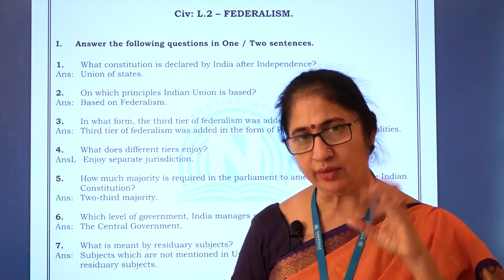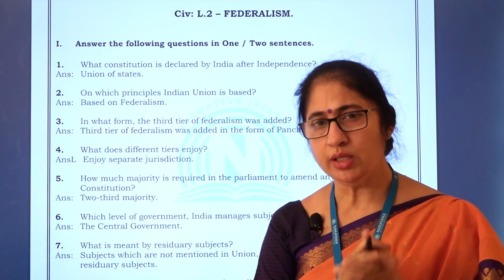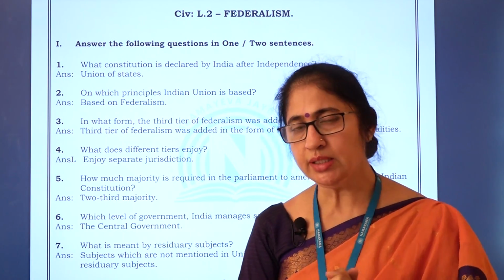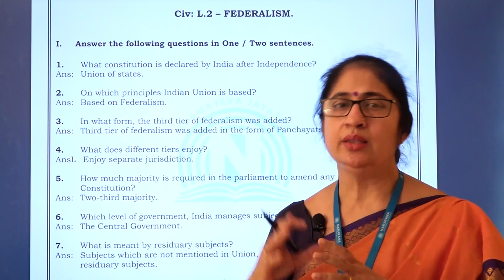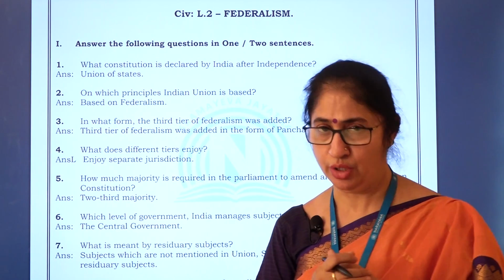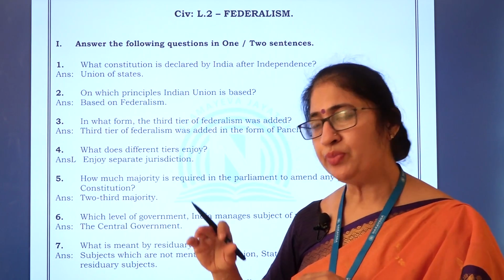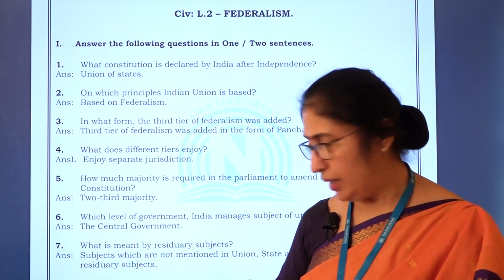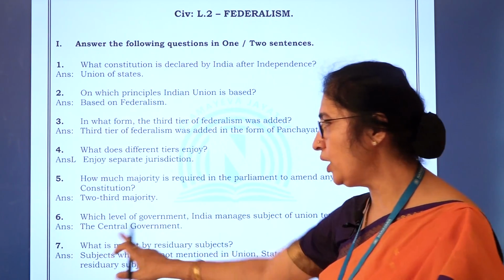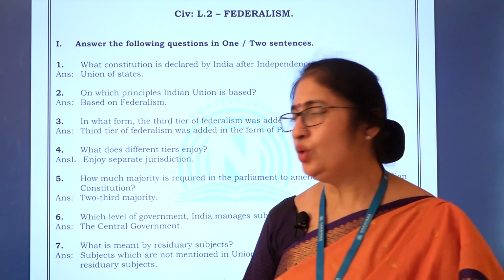As you all know, we have states and union territories. States have autonomous bodies. States can administer their areas, isn't it? Whereas union territories come directly under the union government, or president's rule. So who administers on behalf of the president or the union government? The Lieutenant Governor administers. So the union government or the central government frames rules on subjects of union territories.